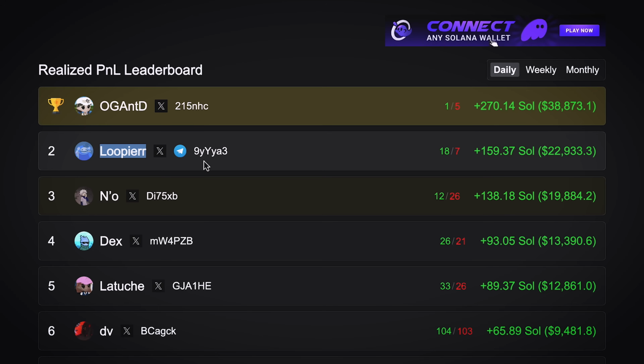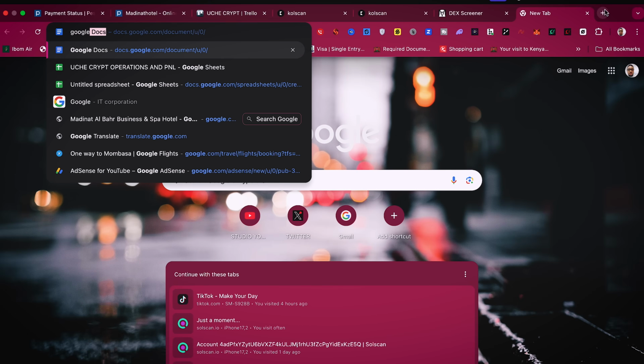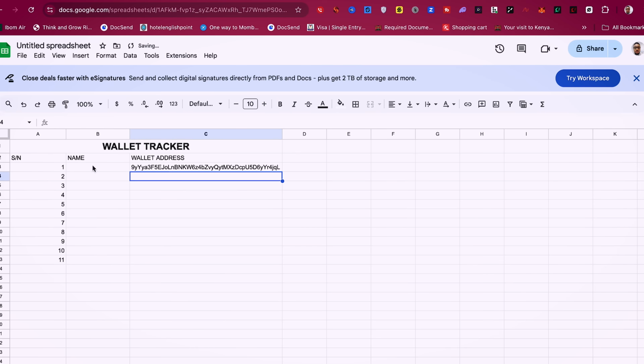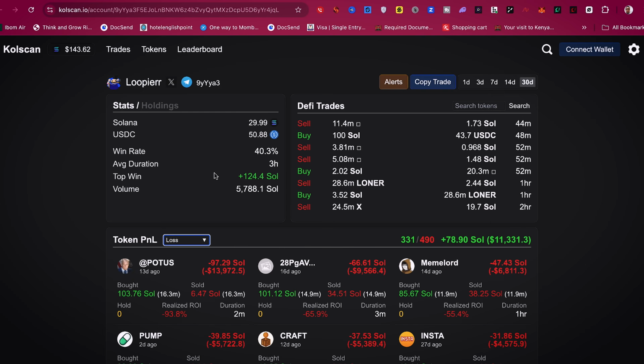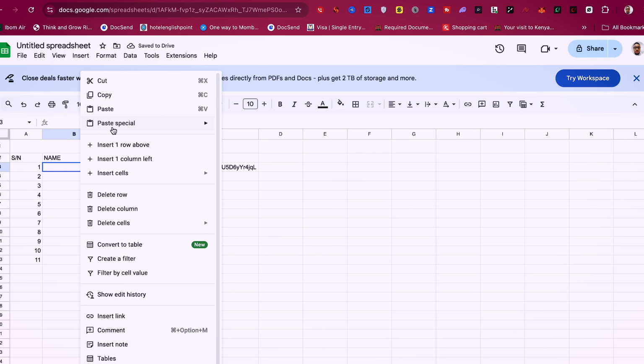Okay, so we found one wallet that we think is good. What you can do is copy his wallet by clicking right here. Once you click on it, it's copied. I'm going to use a Google Sheet to save this first of all. Okay, so you can see I just created a Google Docs form to put them. I'm going to put this somewhere else once I'm done, but let's go back and get the name. His name is Lopia, so you can just copy his name and paste it right here.